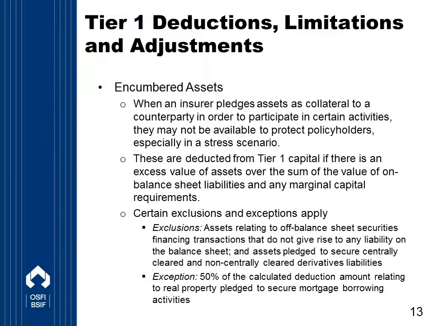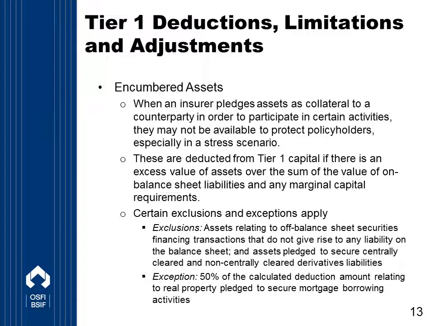Now let's look at encumbered assets. Encumbered assets may not be available to protect policyholders, especially during a period when the insurer is under stress. The deduction for encumbered assets is calculated as the difference between the value of the assets and the sum for each pool of encumbered assets and the liabilities they secure, of the value of on-balance sheet liabilities, and any marginal capital requirements, and these are floored at zero.